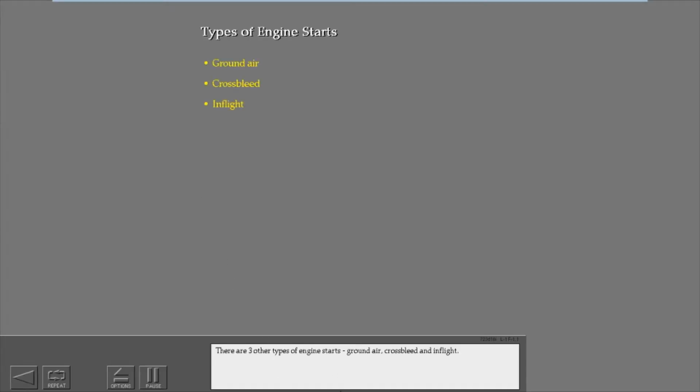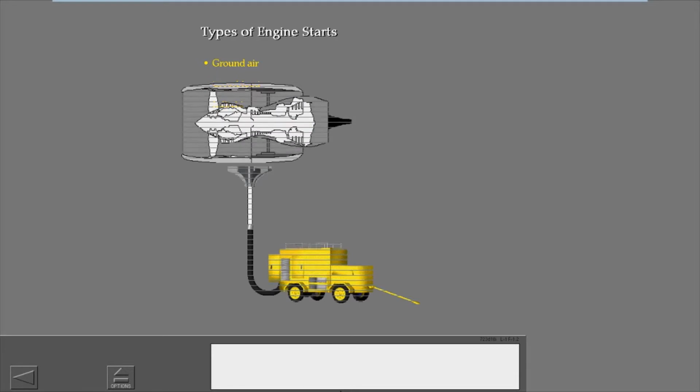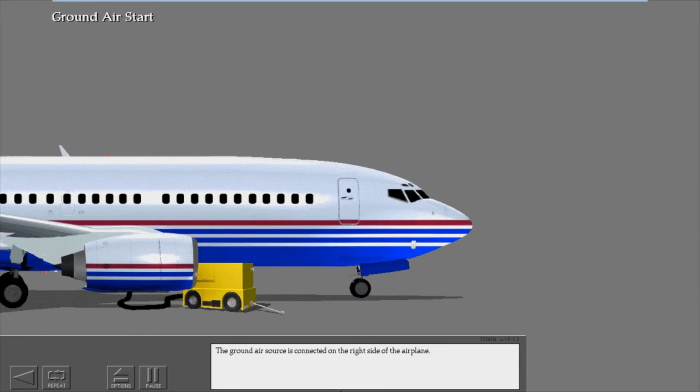There are three other types of engine starts: ground air, cross-bleed, and in-flight. The first type of engine start uses a ground air source to start the engine. The ground air source is connected on the right side of the airplane.